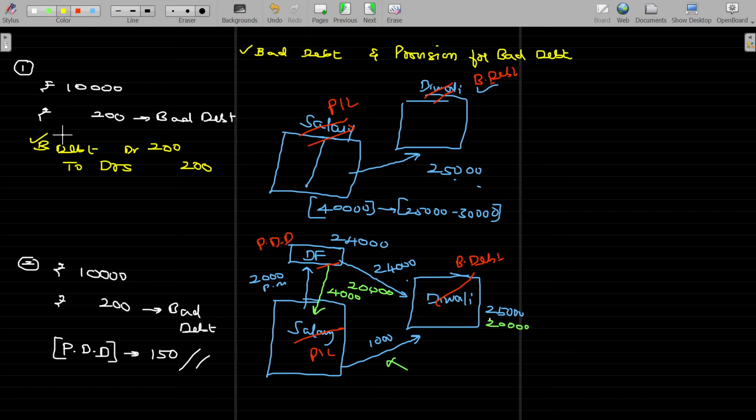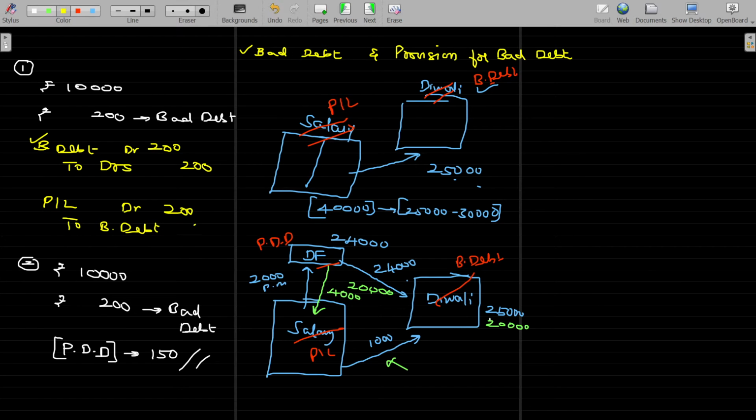Now this bad debt will be adjusted somehow. Where do you adjust that? By transferring to the P&L account. Diwali expenses are transferred to salary account. Similarly, here the bad debt account is transferred to P&L account. The entry being profit and loss account debit to bad debt.